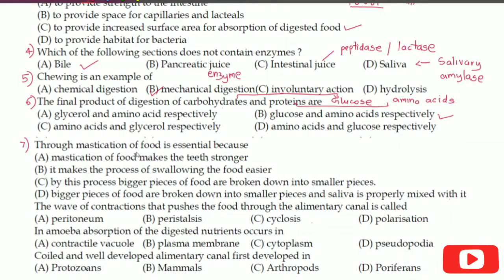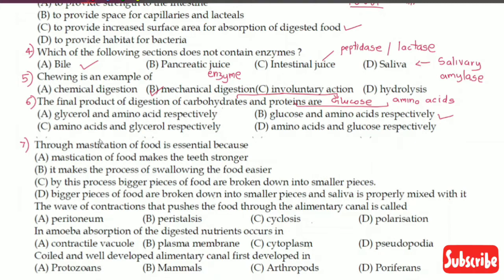Mastication of food is essential because: mastication of food makes the teeth stronger, it makes the process of swallowing the food easier, bigger pieces of food are broken down into smaller pieces, or bigger pieces of food are broken down into smaller pieces and saliva is properly mixed with it. So what is the correct option?